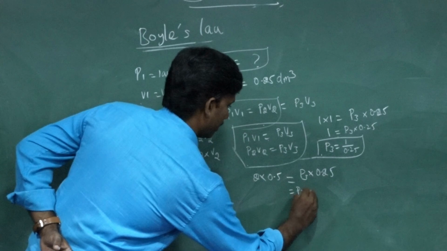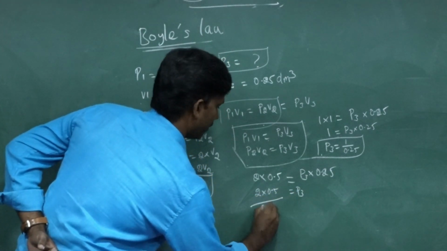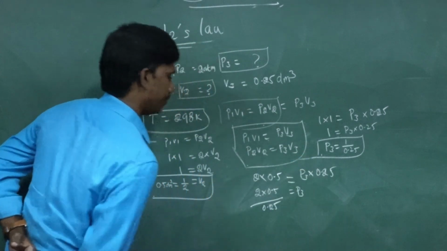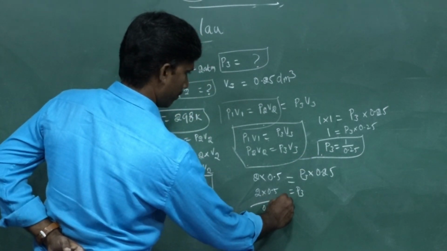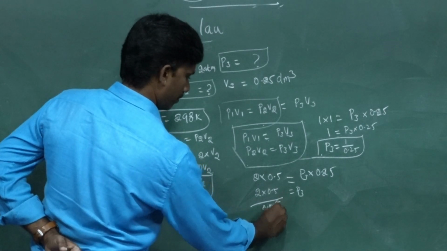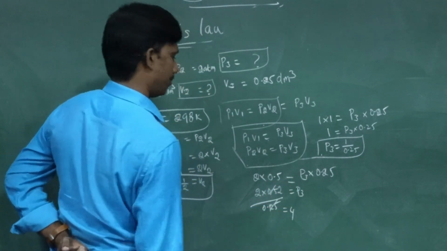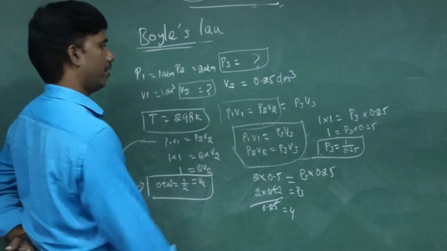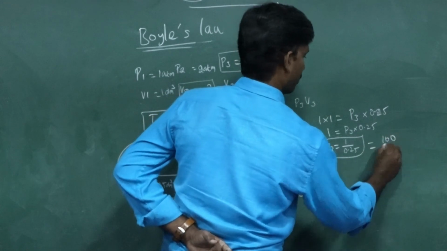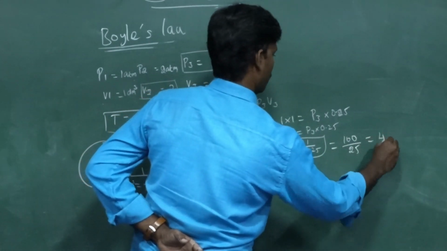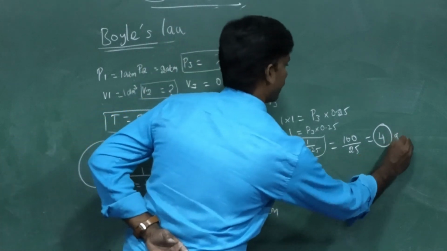Then P3 equal to 2 into 0.5 by 0.25. That is equal to 4. You are getting that? 4 is the answer. In both cases, we are getting the same answer.